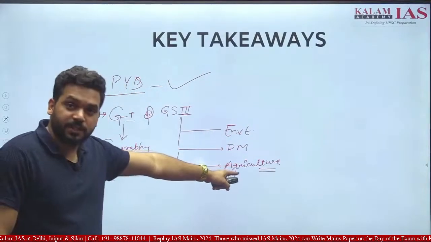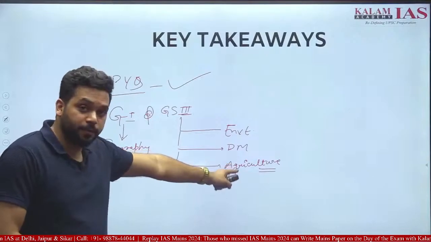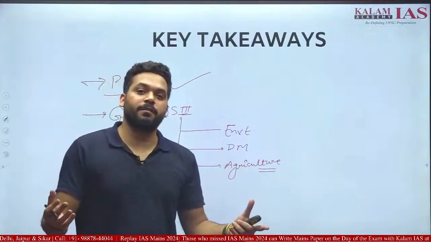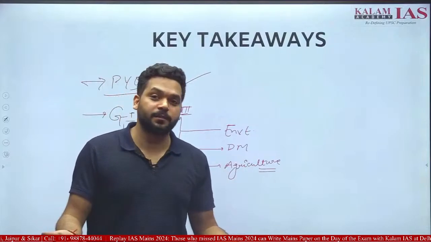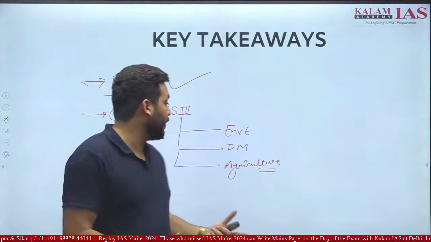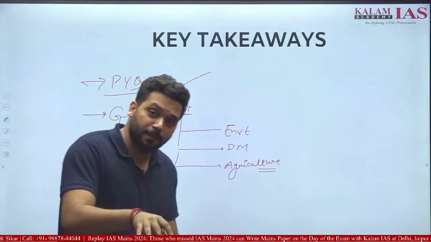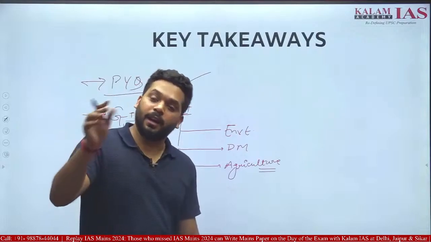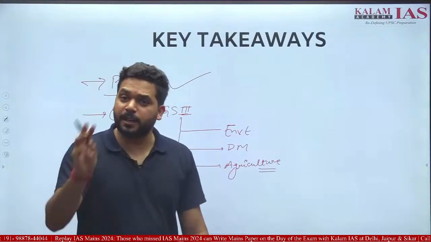Because if you see the GS3 paper of 2024, there is a question on millets. And a question on agriculture will definitely require a geographical aspect. Obviously it will require a geographical aspect. The type of soil, monsoon, rainfall, and the other economic aspects, government initiatives, but at least 2 to 3 points